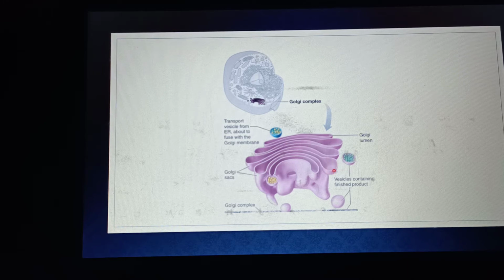When the bulging edges get filled, they get separated from the Golgi complex in the form of secretory vesicles, and the secretory vesicles contain certain kinds of specialized markers at their surface. These markers are known as docking markers. So let's discuss it briefly in the next slide.